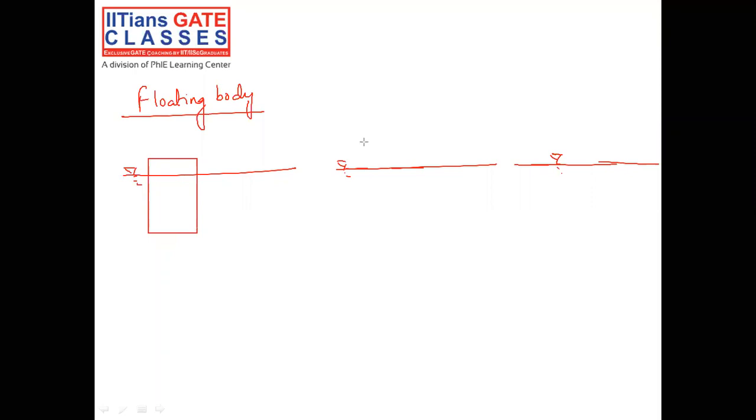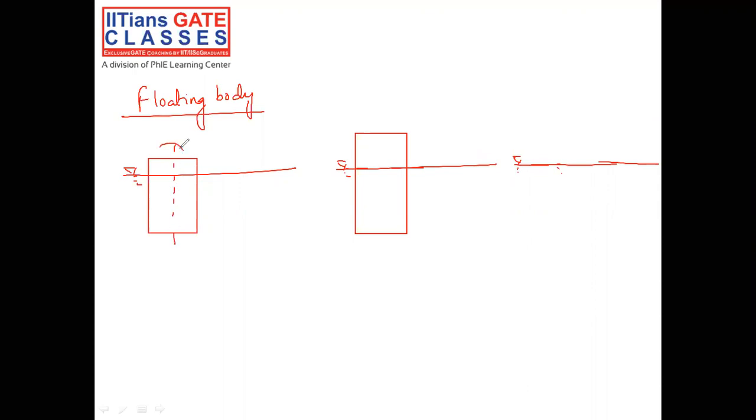Again, we are going to discuss 3 cases. Now, here we are going to draw a body.